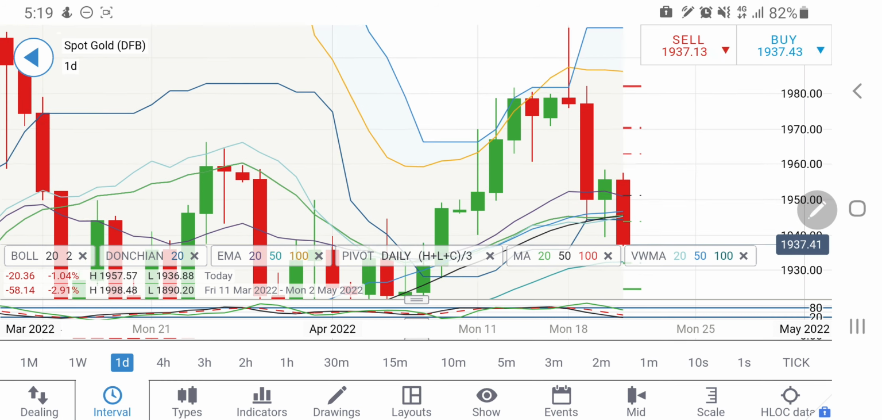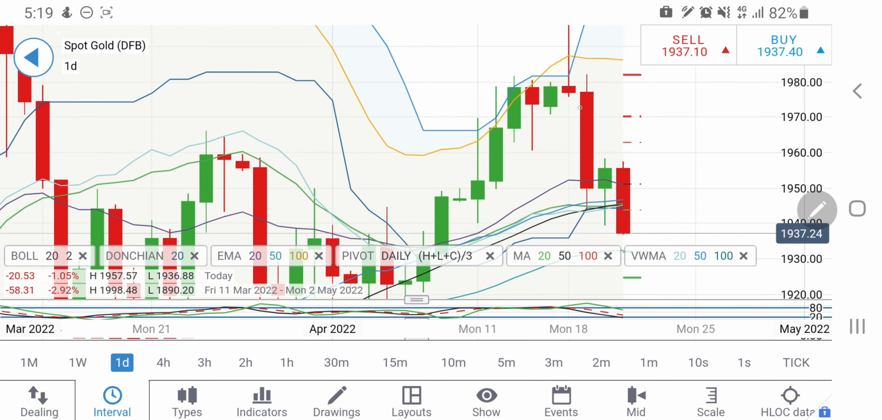Look at the previous candle. The day before candle comprised almost 30 points, from 1980 to 1950, and from here if you count 1955 to 1925, that is almost 30 points.